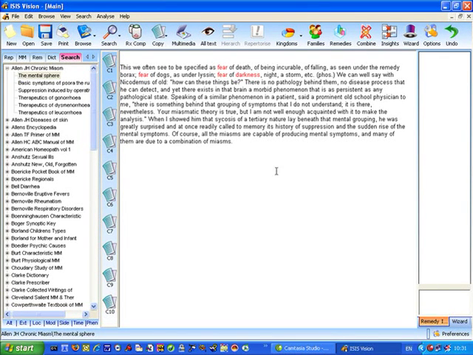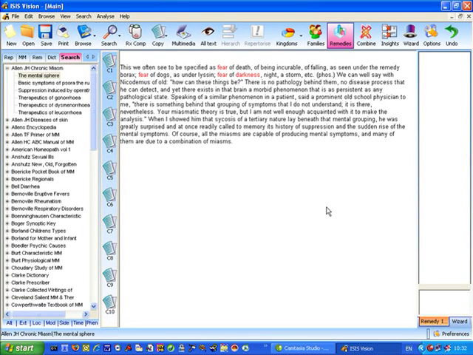Now, at this point, you'll notice that these 4 buttons are highlighted, which means you can actually start using them. So, for example, having done a search for fear and dark, it might be nice to know which are the leading remedies for fear of dark. Again, remember this is taken from all Materia Medica.